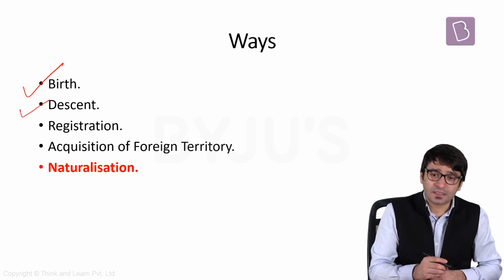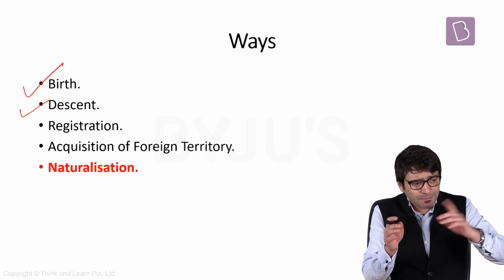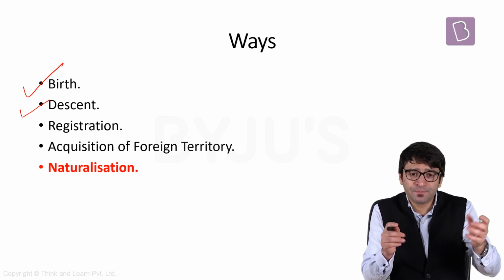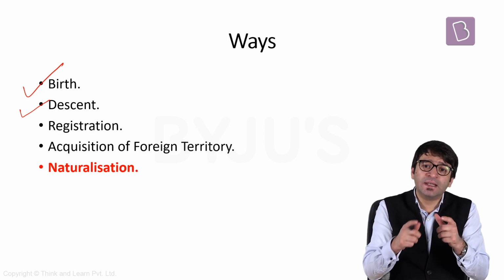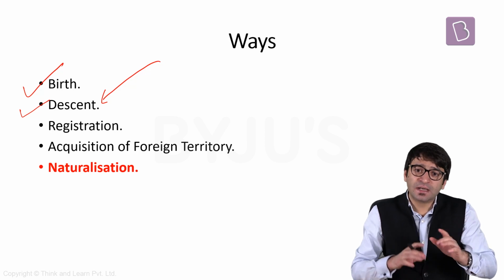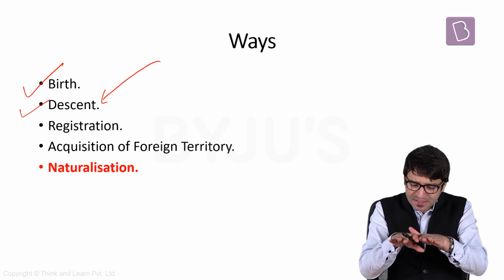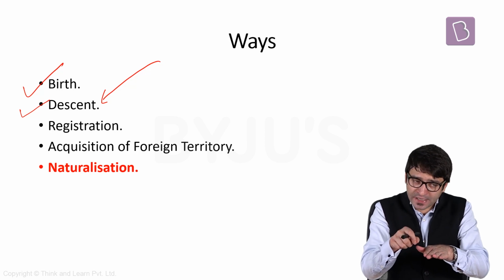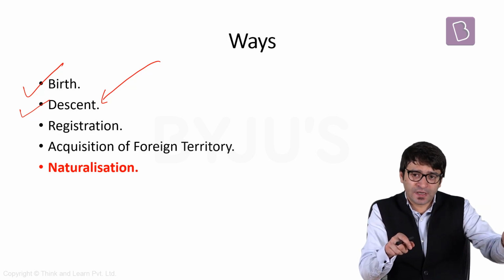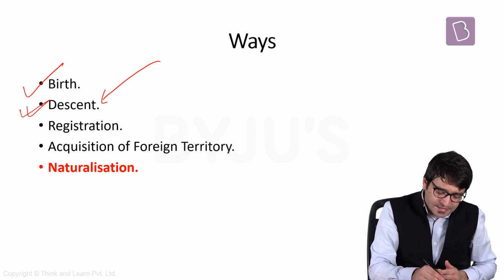But what about descent? A child is born but not on the soil of India but outside, maybe in Germany. This child can also become an Indian citizen by descent, provided both the parents are Indians or one of the parents is an Indian. That means a child born outside the territory of India, but one of the parents is an Indian, is an Indian by descent.